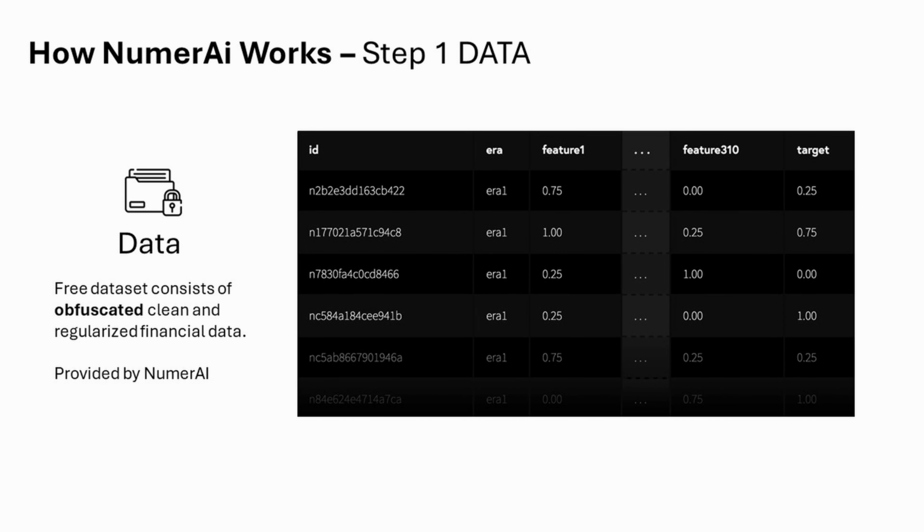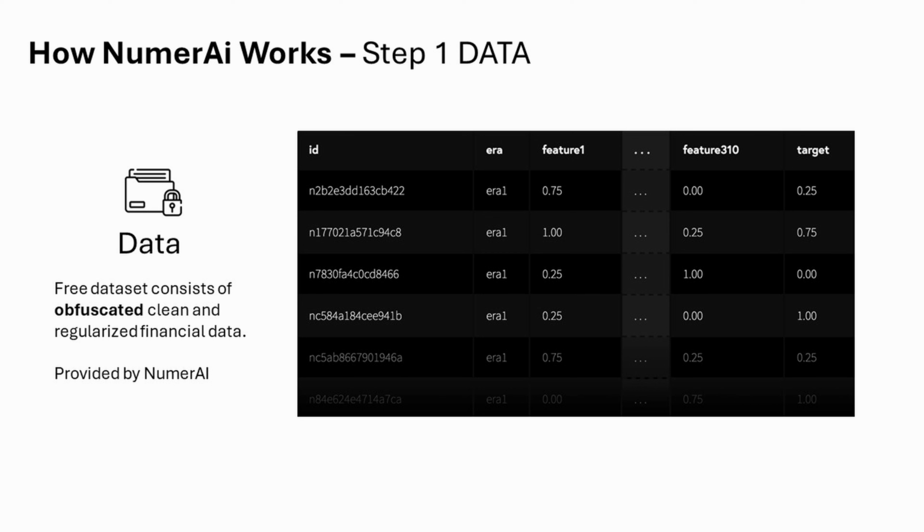In part one, we've explored the theory. However, now in part two, we need to look at the practical applications of the theory using NumerAI's data. So first, we'll need to explore NumerAI's data and understand what does NumerAI provide us and what does this data look like. NumerAI will provide you with free datasets that are clean, regularized, and concealed.